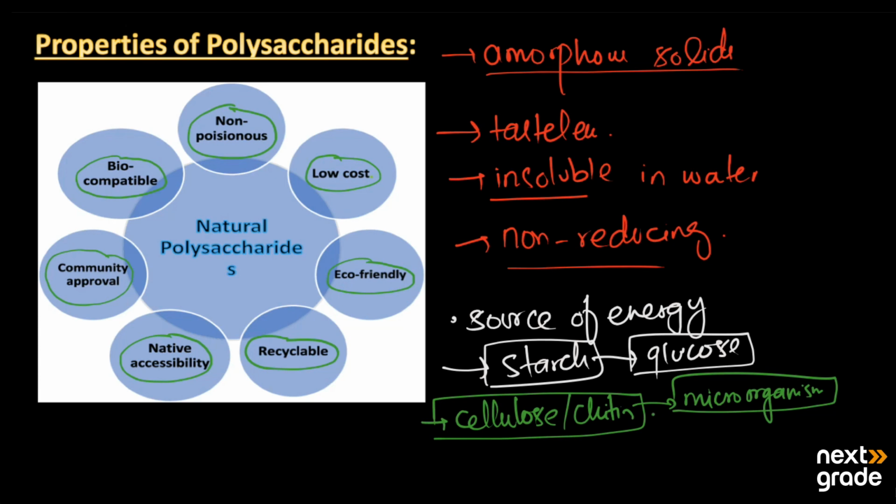So these were the simple properties of the polysaccharides, how they work in our environment and what their main uses are. I have already told you about different polysaccharides. They may be storage or structural polysaccharides. They also have chemical identification tests, simple tests for their identification. Polysaccharides are the most abundant saccharides, or carbohydrates, present in food.